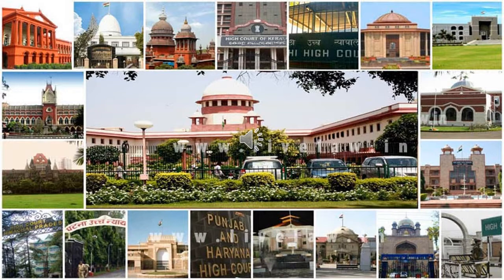For example, the states of Punjab and Haryana and the union territory of Chandigarh have a common high court situated at Chandigarh. So there is no separate court for Punjab and Haryana and also for Chandigarh. Their high court is located at Chandigarh, common for the states of Punjab and Haryana and also for the union territory of Chandigarh.